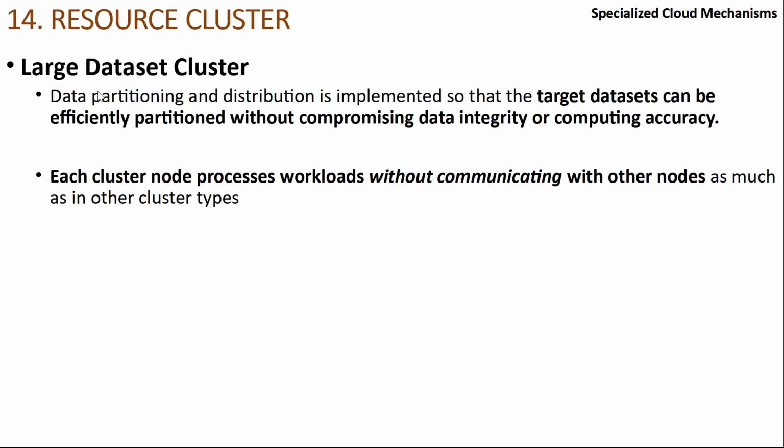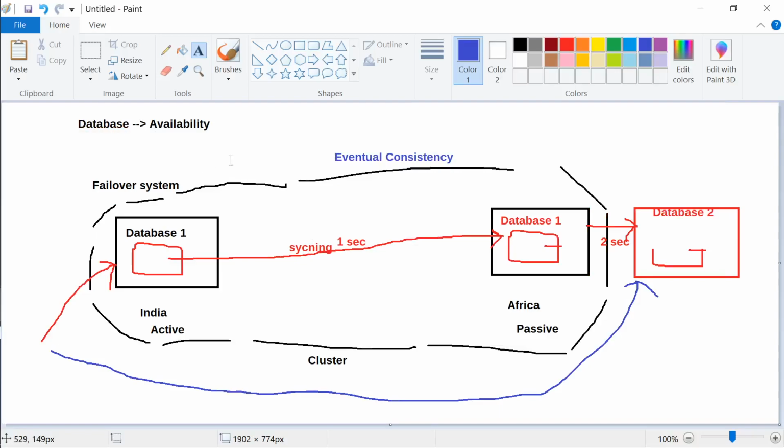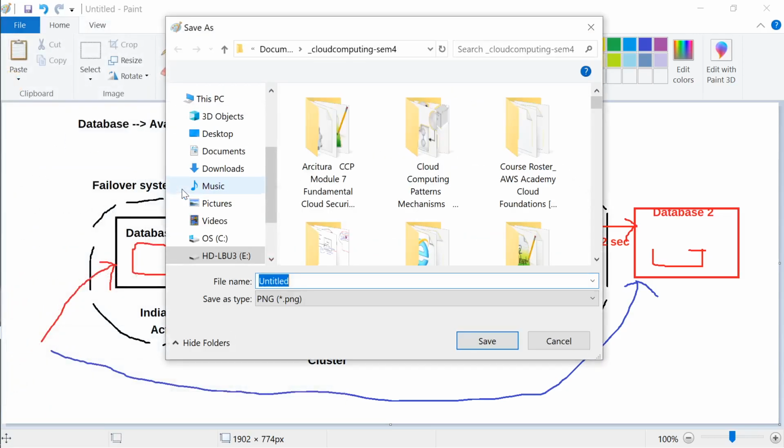So that is what data set clustering is. Data partitioning means we are breaking down the data. In order to manage a huge data set, we break up the data. But whenever we are breaking down the data, make sure that data in one place is not dependent on the data in another place. Otherwise there will be no point in breaking it. So let me give a little example of a database cluster.